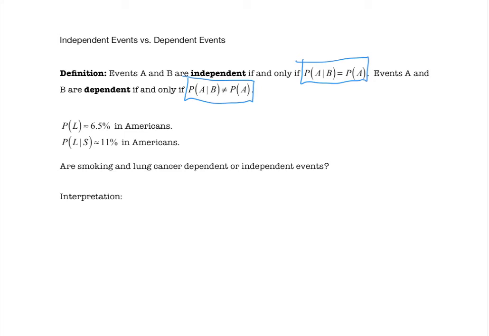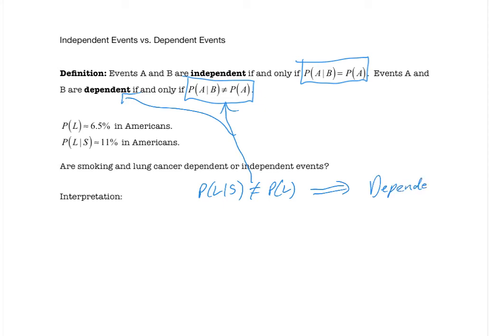Well, notice here, the probability of L given S is not equal to the probability of L. Since they are not equal, this means that these are dependent events. So we can first conclude that these are dependent events, but we can say even a bit more. Specifically, the probability of L given S is greater than the probability of L, since 11% is greater than 6.5%.